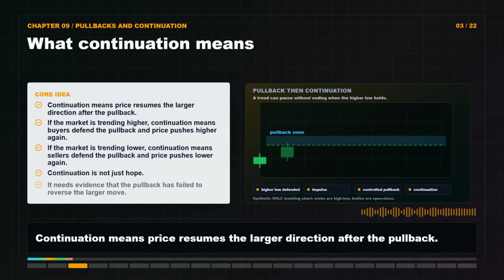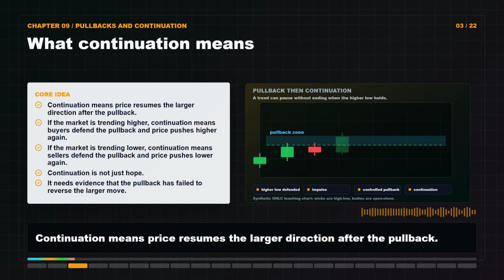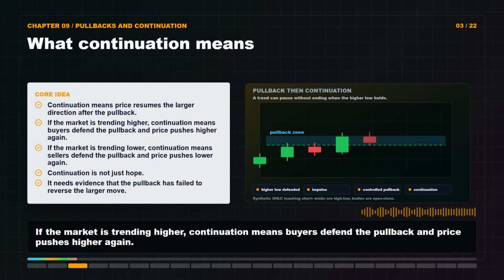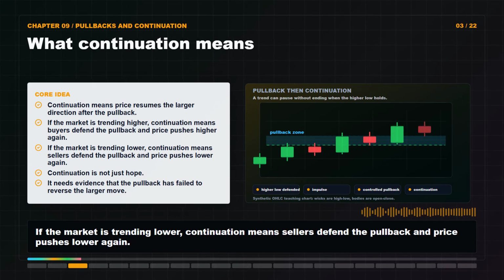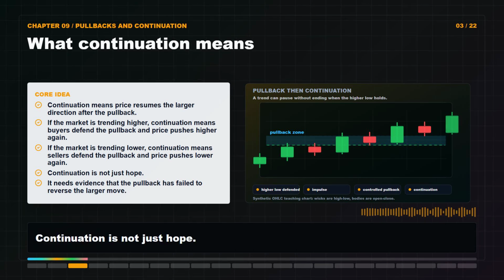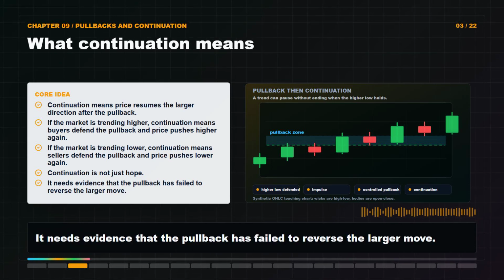Continuation means price resumes the larger direction after the pullback. If the market is trending higher, continuation means buyers defend the pullback and price pushes higher again. If the market is trending lower, continuation means sellers defend the pullback and price pushes lower again. Continuation is not just hope. It needs evidence that the pullback has failed to reverse the larger move.